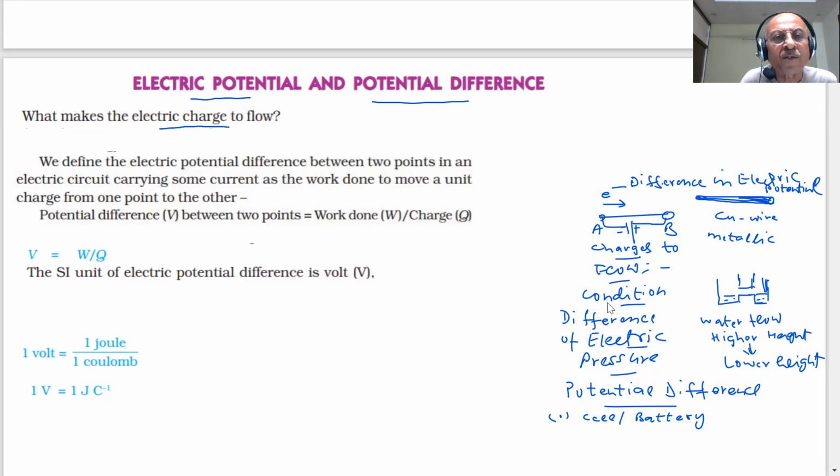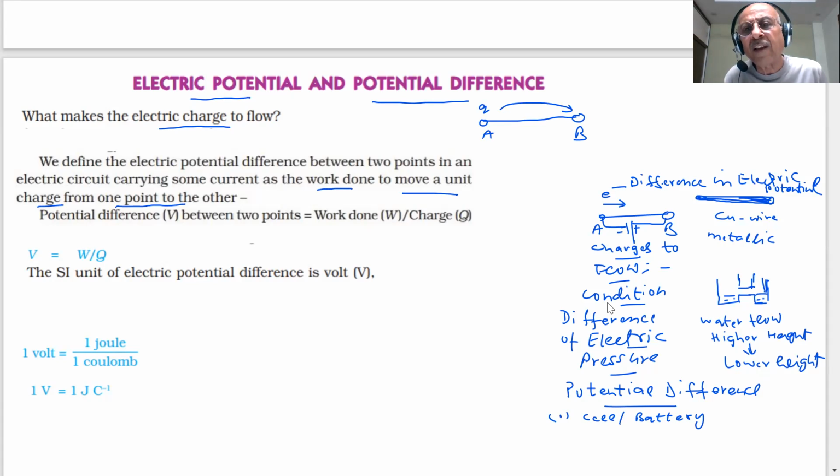What makes the electric charges flow? We define electric potential difference between 2 points in an electric circuit carrying some current as the work done to move a unit charge from one point to another point. When you are moving a charge Q from point A to point B, then work will have to be done. Can it move without doing some work? So electric work has to be done here.